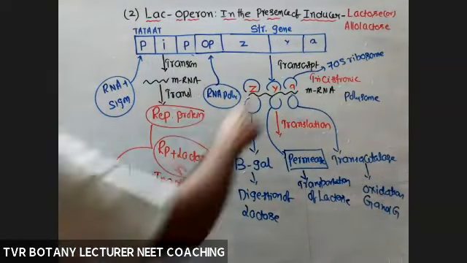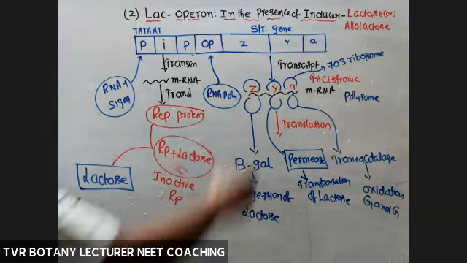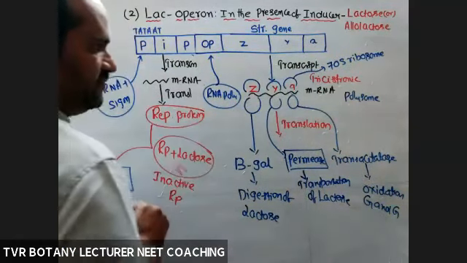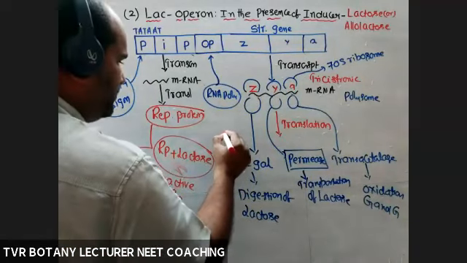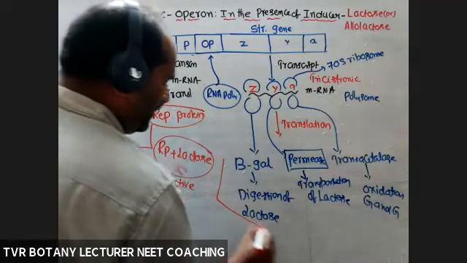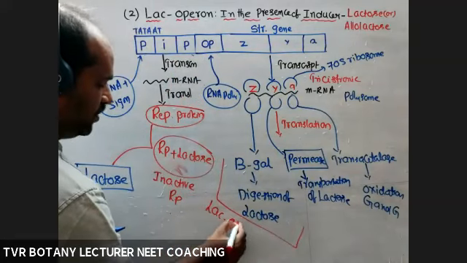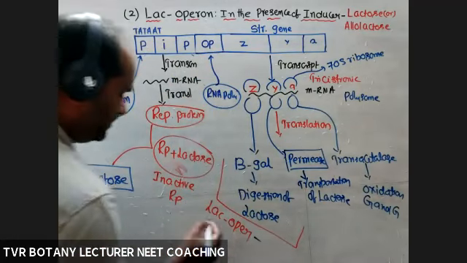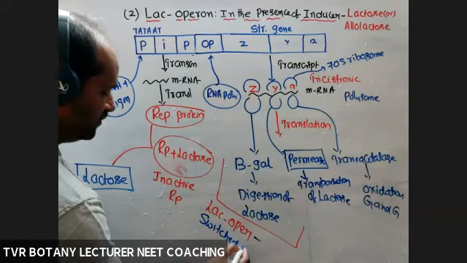So in the presence of inducer, which one is the inducer? Lactose. What about transcription of ZYA? Complete or not? So in the presence of inducer, what about the lac operon? The lac operon in the presence of lactose is switched on, because it is required.